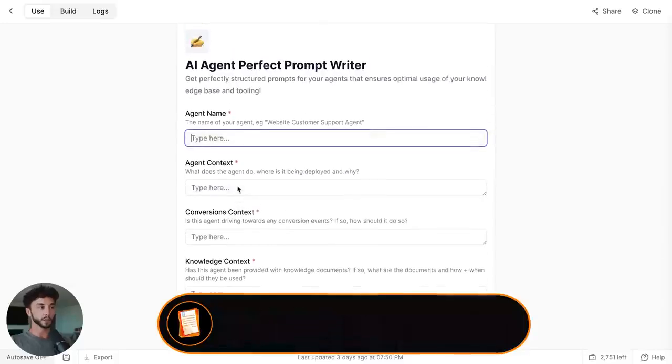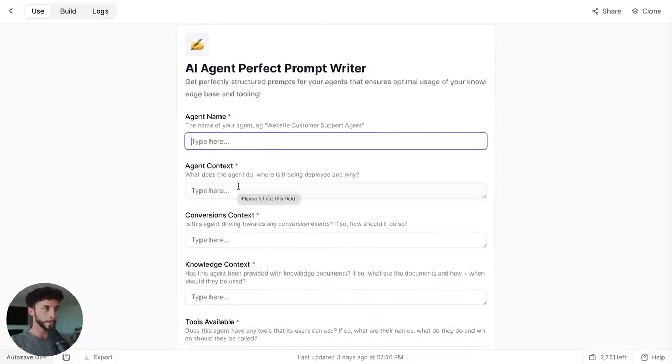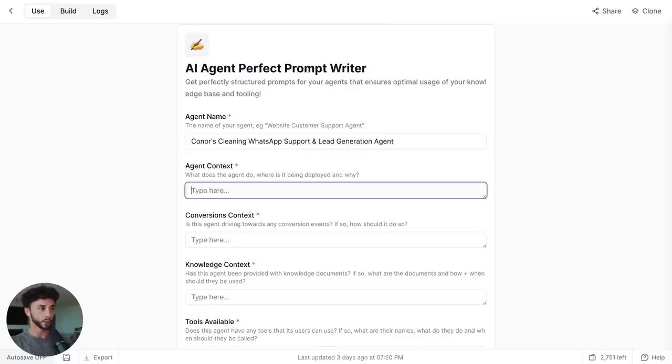But it's a pretty good exercise because you can see here we have the agent name being filled out, and what I like to do here is, so this is just a quick rundown of what the agent does, where it is being deployed and why.